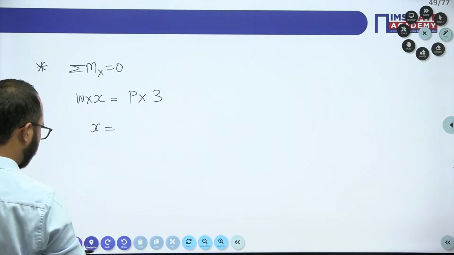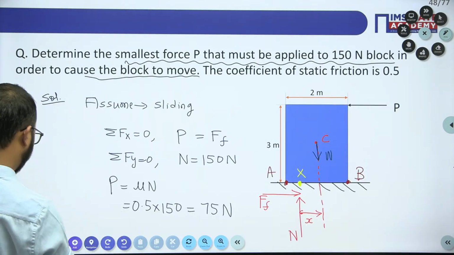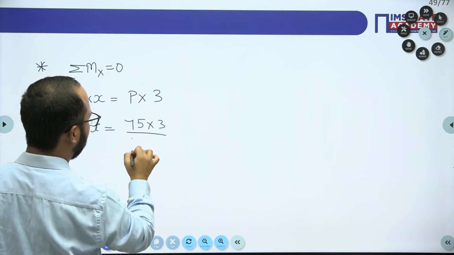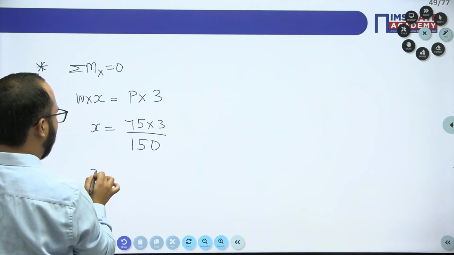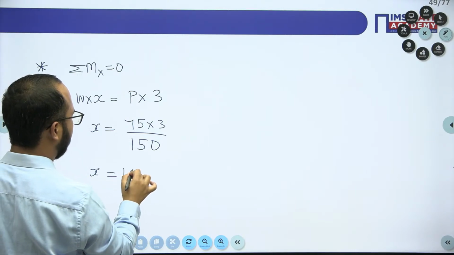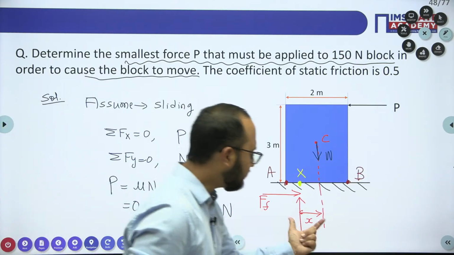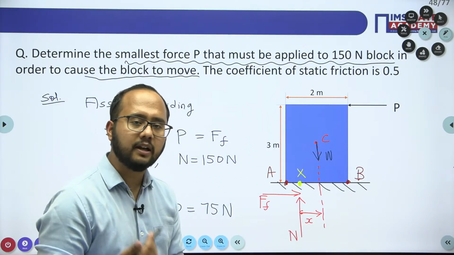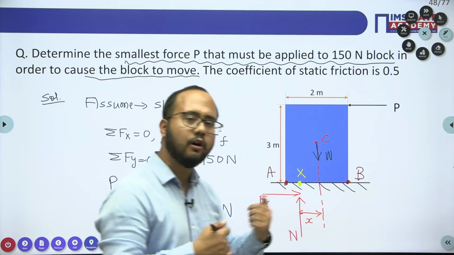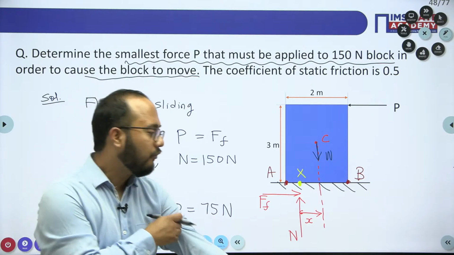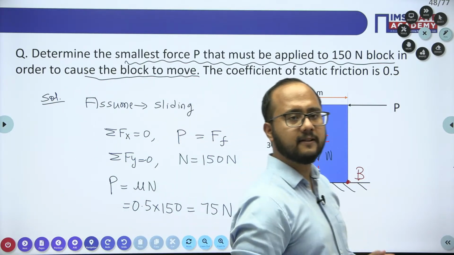P value, obviously sliding value we have to take. What is the P value? 75 Newton. 75 into 3, what is the weight? 150. Now after solving you will get the value of 1.5 meter. Now see, if x value is 1.5, you need to decide whether the normal is lying within this base AB or not. Are you getting this, the normal will lie outside the base.